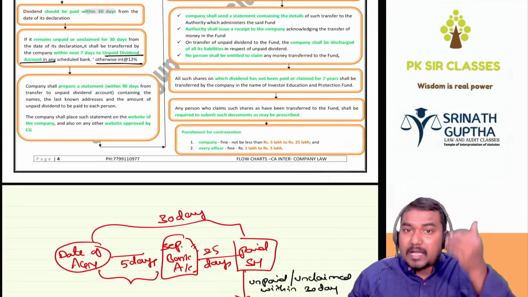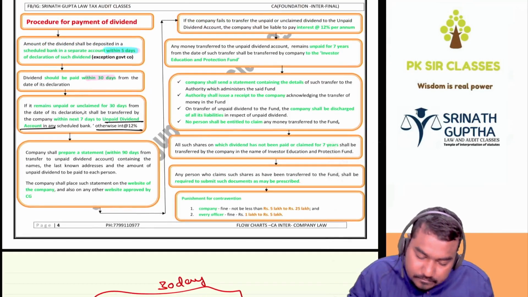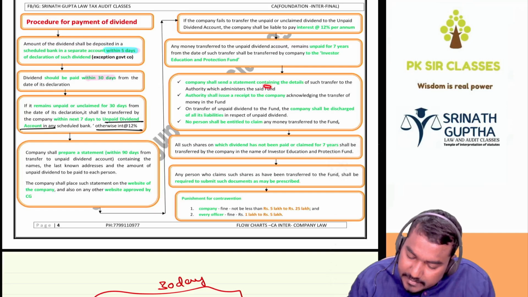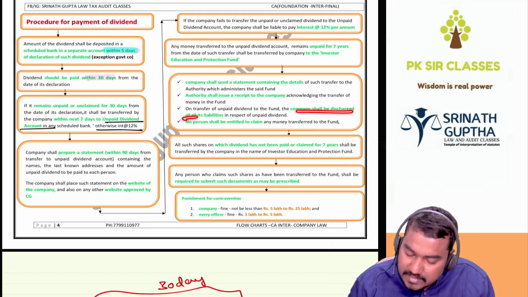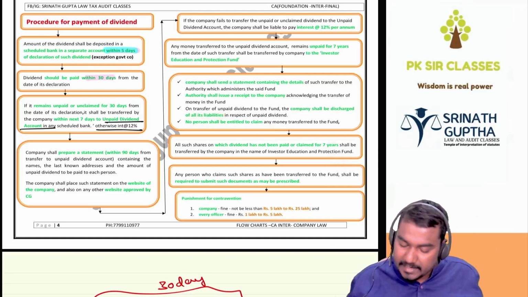Because of that receipt, the company's obligation to pay the dividend will come to an end. The company will send the statement containing the details to the IEPF authorities, and the authority shall issue the receipt to the company. On transfer of that unpaid dividend fund, the company will be discharged from its liabilities, and no person can claim the dividend from the company once it is transferred to the IEPF authorities.